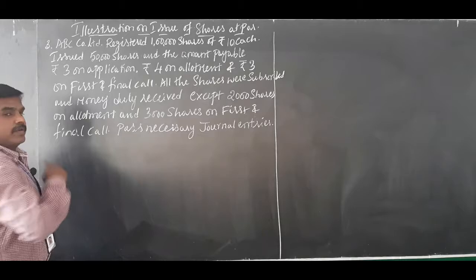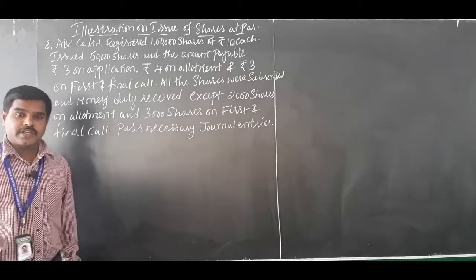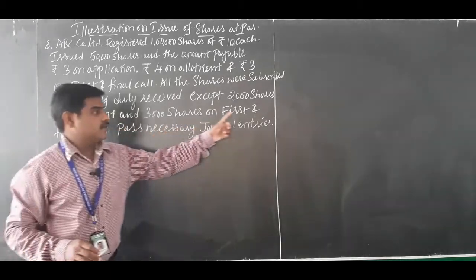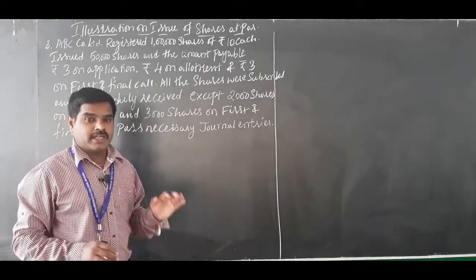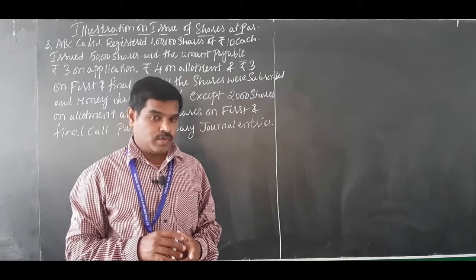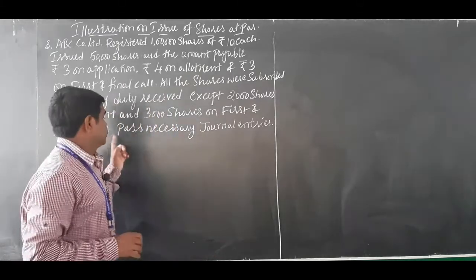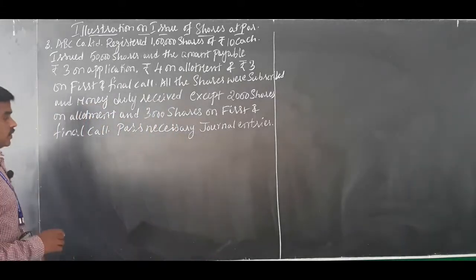2,000 shares on allotment. That means money on 2,000 shares is not received. That is what? Calls in arrears. And 3,000 shares on first and final call. Okay, calls in arrears: money called by the company but not paid by the shareholder. Pass necessary journal entries. So you have to pass the journal entry.